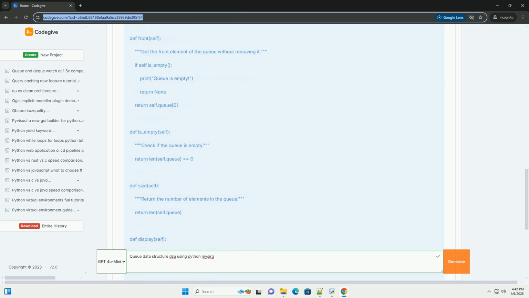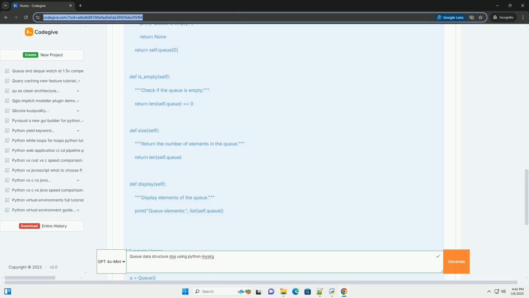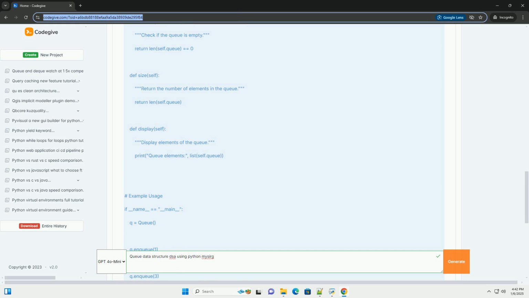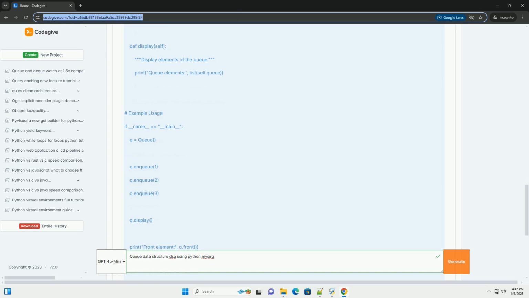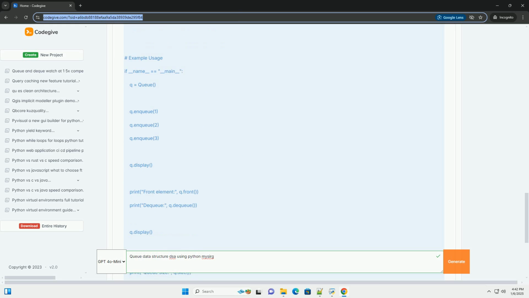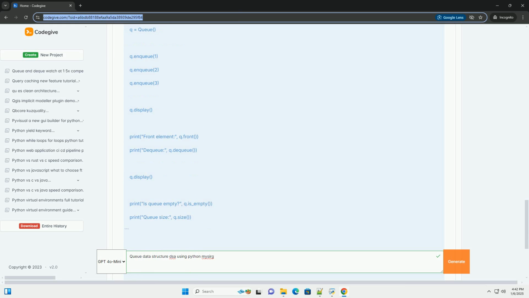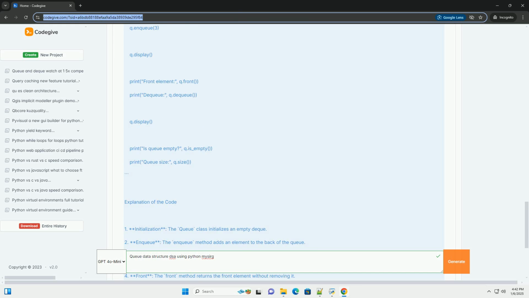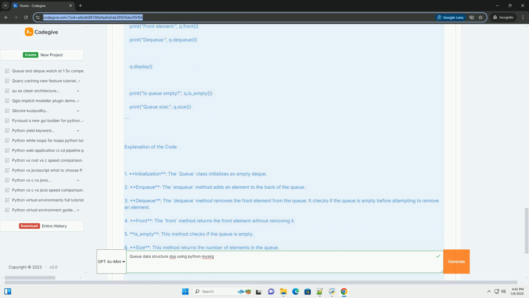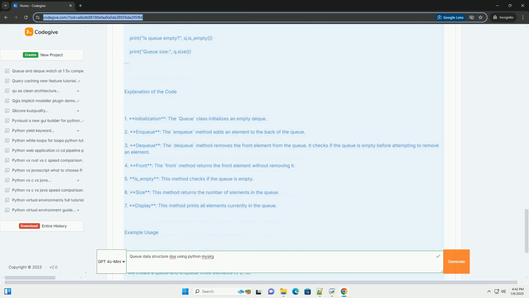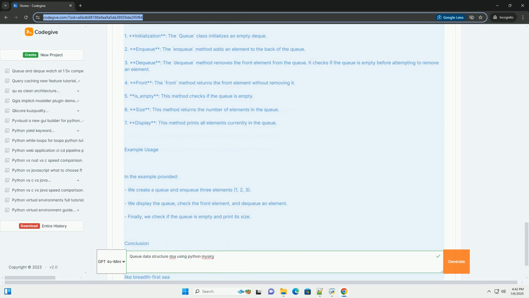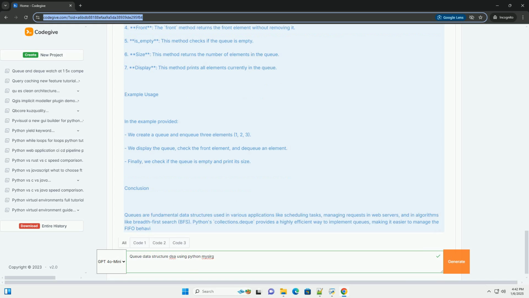Key operations on a queue. 1. Enqueue, adding an element to the back of the queue. 2. Dequeue, removing an element from the front of the queue. 3. Front, getting the value of the front element without removing it. 4. Is_empty, checking if the queue is empty. 5. Size, getting the number of elements in the queue.